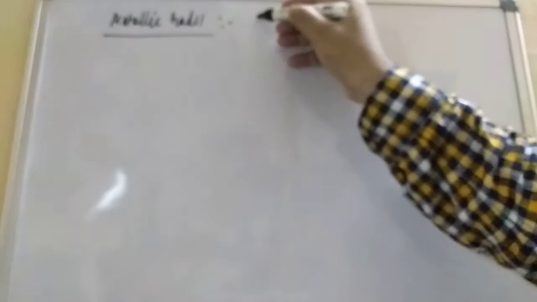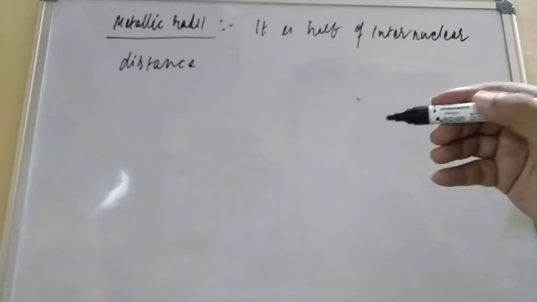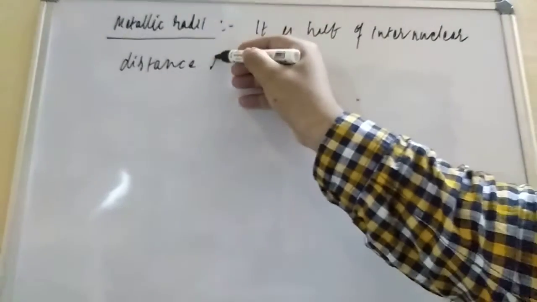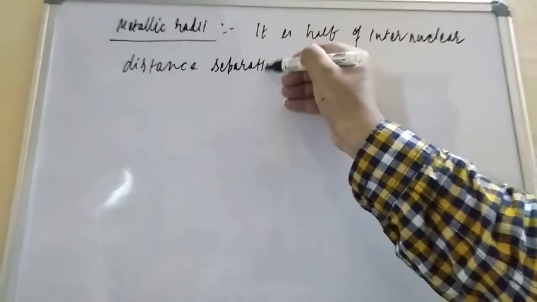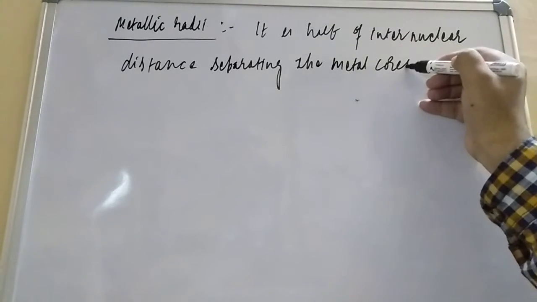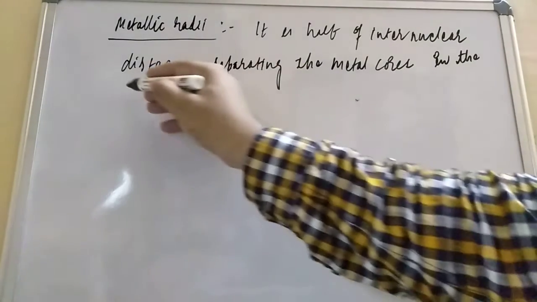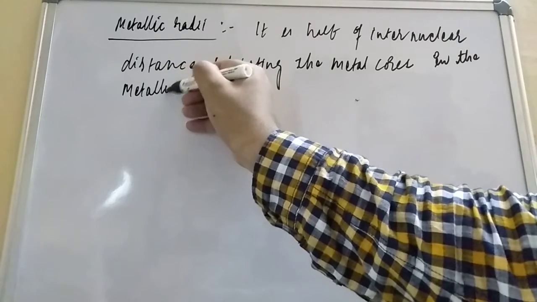So when you are talking about metallic radii, student, it is half of the internuclear distance, separating the metal cores in the metallic crystal.